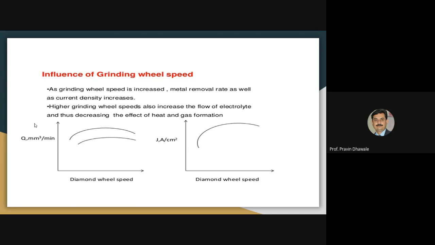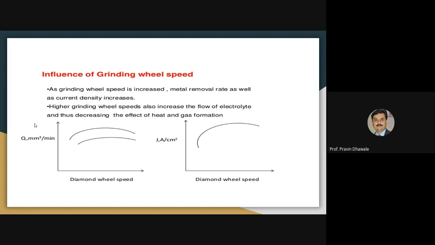Also, with an increase in grinding wheel speed, we must increase the amount of electrolyte supplied between the grinding wheel and the workpiece. If you increase the speed of the grinding, no doubt the material removal rate will increase, but if we do not increase the amount of electrolyte supplied to the machining region, then there will be formation of heat and gas at that region that will affect the performance of the machining process in electrochemical grinding.